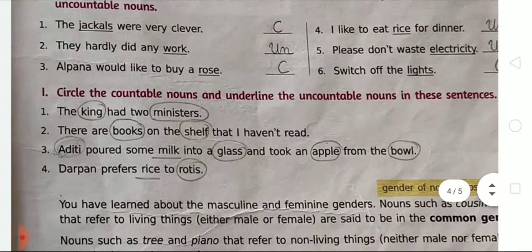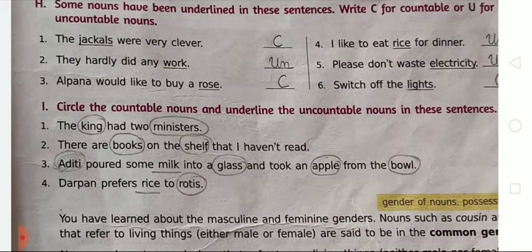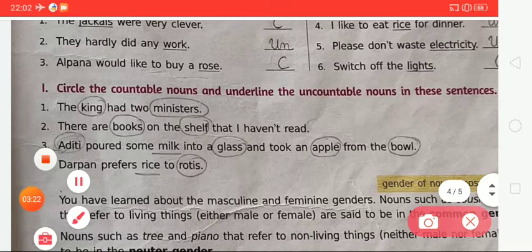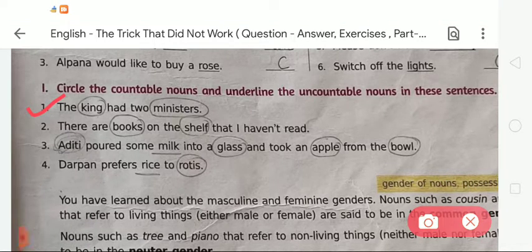So according to this knowledge, we are going to circle the countable nouns and underline the uncountable nouns. It means we have to circle the words that we can count and underline the words that cannot be counted. Here is the first sentence: the king and two ministers. Tell me, are the words king and ministers countable or uncountable nouns? King and ministers are countable nouns. We can count the number of king and ministers.